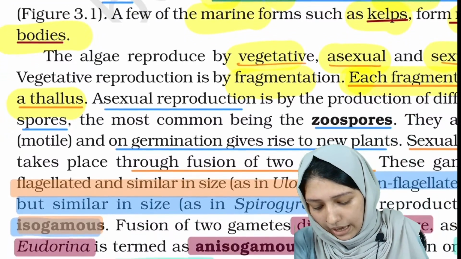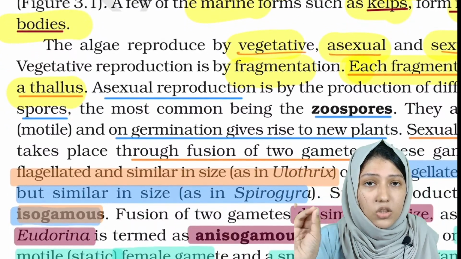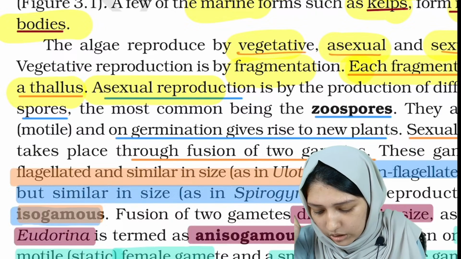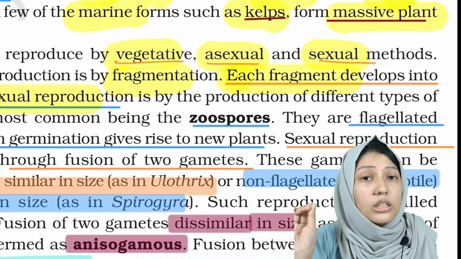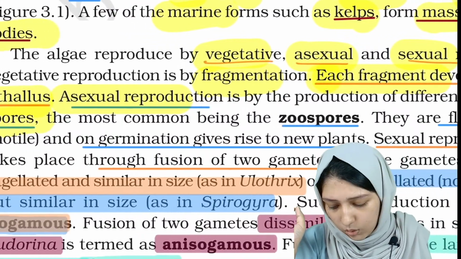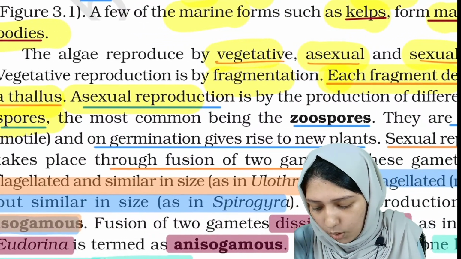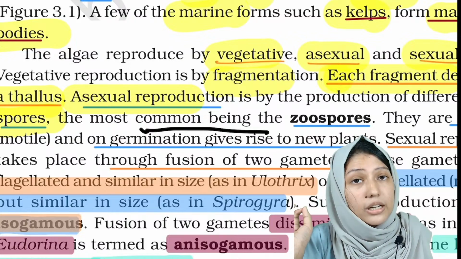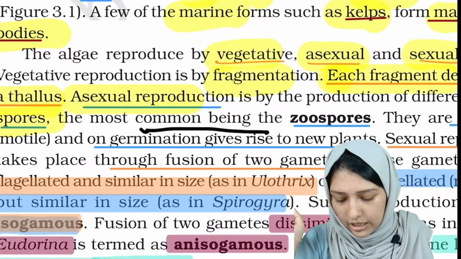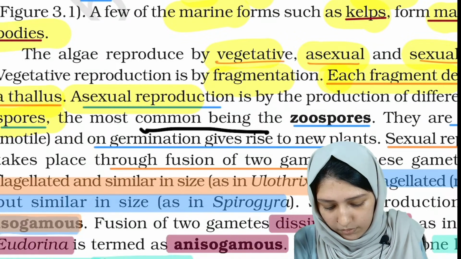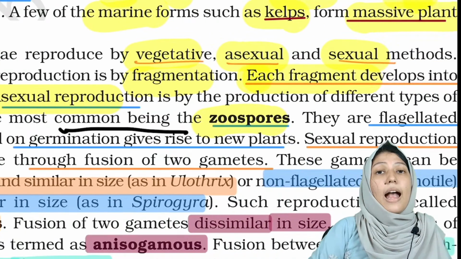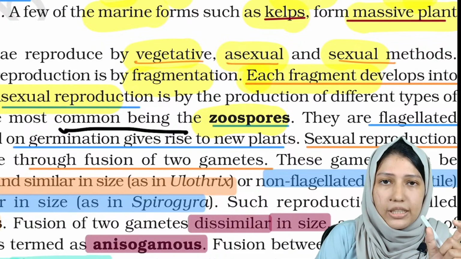And what is asexual reproduction? Asexual reproduction is done using spores, different types of spores. And which is the commonest spore? It is zoospore. The common spore is zoospore. And these zoospores are flagellated.